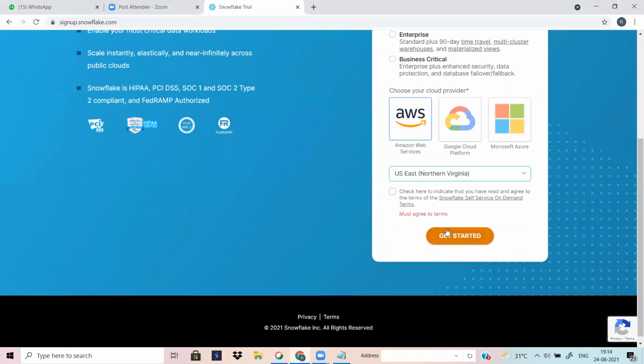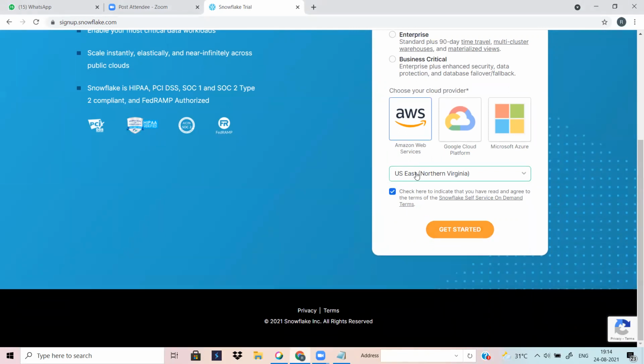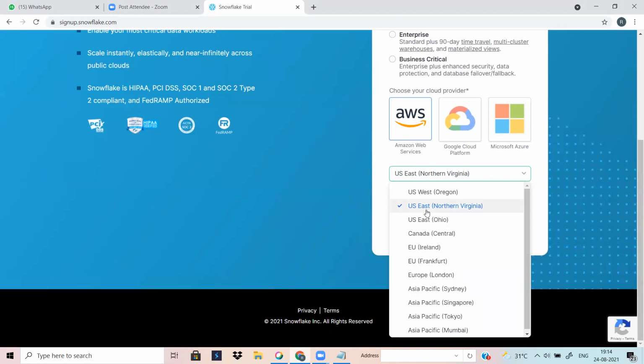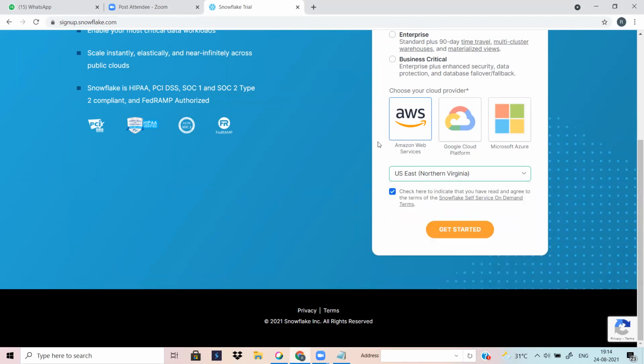Is that a default one, or can we create it anywhere? You can choose that. It's not a default one. You can choose any of them; the Snowflake services offer this kind of area. But when we choose US East, it means the server is in the data center, and the data center server is very highly optimized. That's why I chose that one.